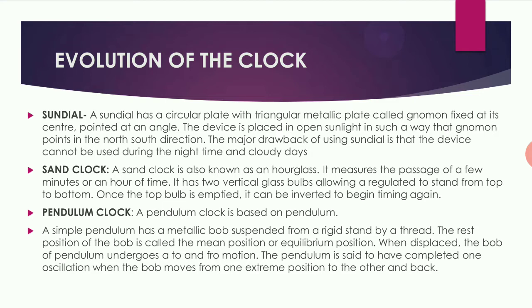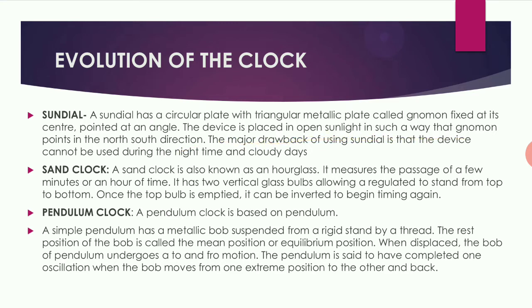The first clock was the sundial. A sundial is a circular plate with a triangular metallic plate called the gnomon fixed at the center, pointed at an angle. The triangular metallic plate is present at the center, which is called the gnomon, and this gnomon is pointed at an angle.